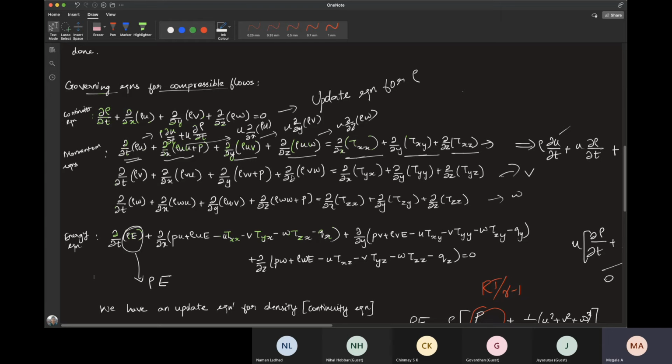Plus, any governing equation is essentially obtained from a control volume. So we are in the integral form. All the time, when you derive the governing equations, it's from the control volume first. Then we convert it into differential form by saying that you have some quantity inside this integral and that will be equal to 0. When you say that something inside the integral is 0, then it has to be 0 at all points in that control volume. So essentially you equate this quantity inside the integral to 0, and that is how you obtain the differential form.